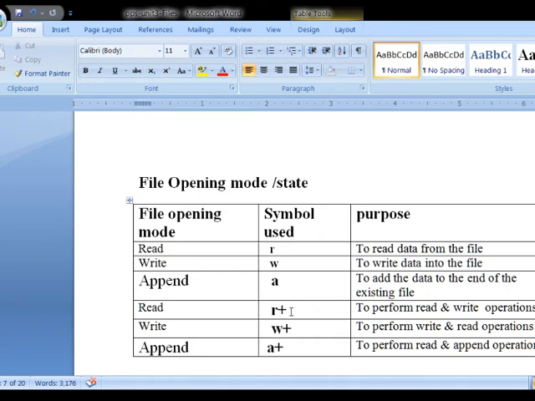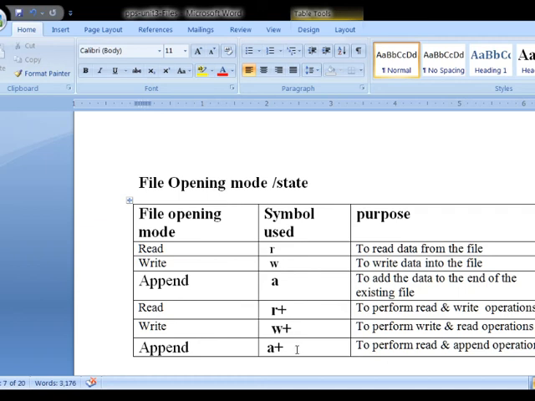We have the same on the other operations. R+ means to perform read and write operations. R indicates we are going to perform the read operation on a file. R+ means both read and write operations can be performed. If you open your file with the W+ symbol, you can perform write as well as read operations on that opened file.